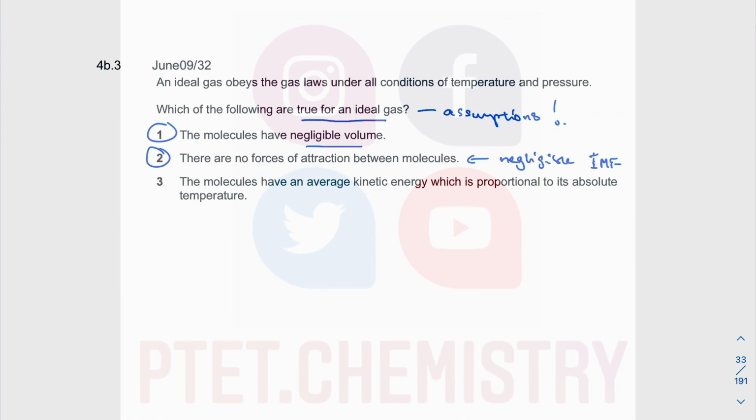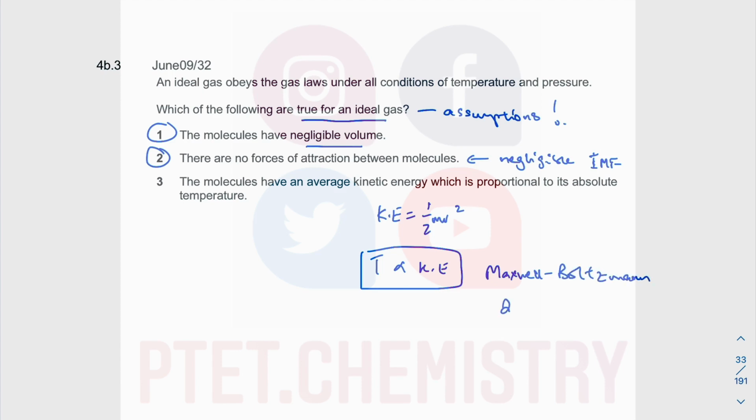The molecules have an average kinetic energy proportional to the absolute temperature. So we talk about kinetic energy is equal to half mv squared, and then temperature is a measure of kinetic energy. So you know this as part of the Maxwell-Boltzmann distribution diagram, okay? So it's a distribution of energy. If you've never heard of Maxwell-Boltzmann distribution yet, don't worry about it. You'll cover this eventually in rate of reaction. It's to do with temperature being defined as a measure of kinetic energy of the particles, yeah? Okay, so all three of these are correct.